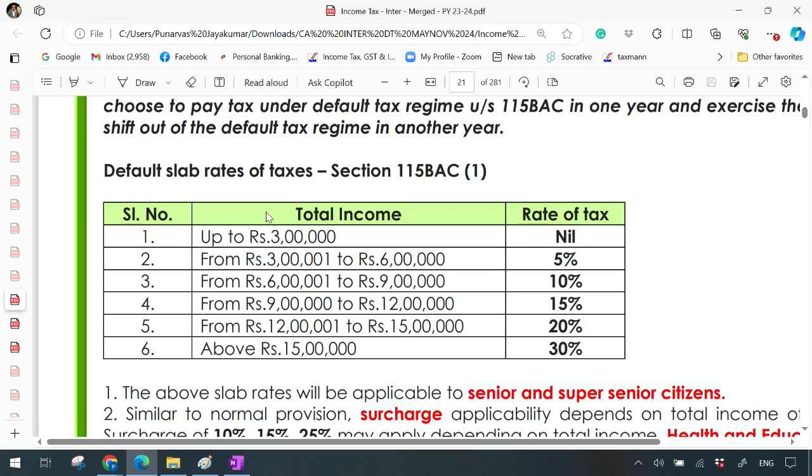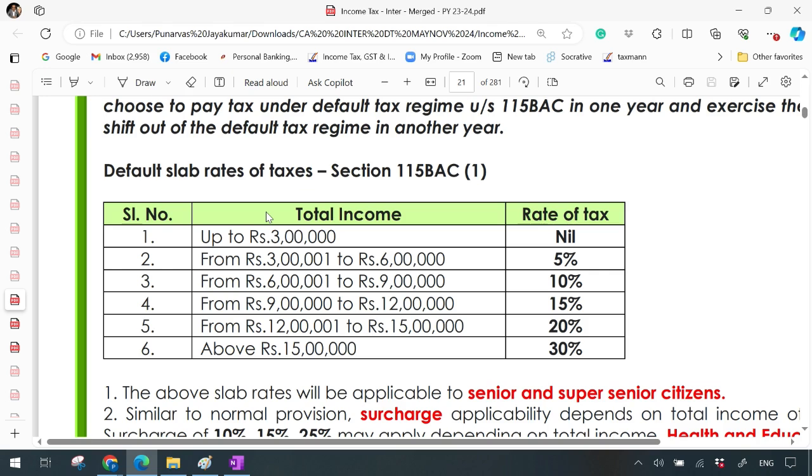Up to 3 lakh nil. Very, very important for May 24, November 24. Up to 3 lakh nil. 3 lakh to 6 lakh 5%, 6 lakh to 9 lakh 10%, 9 lakh to 12 lakh 15%, 12 to 15 20%, above 15 30%.